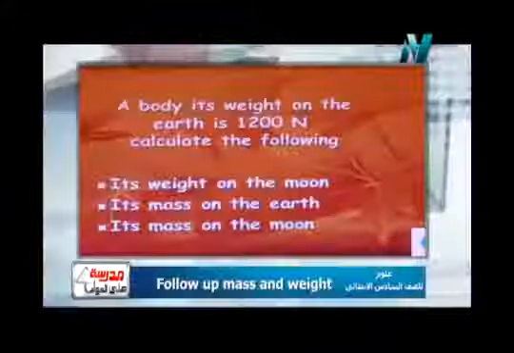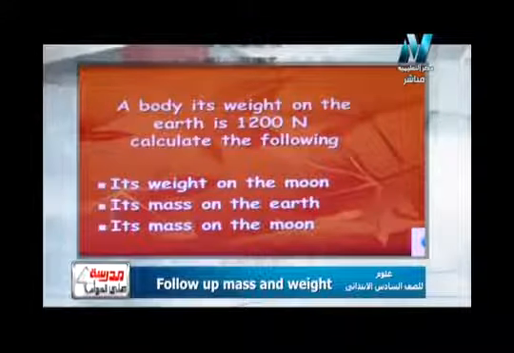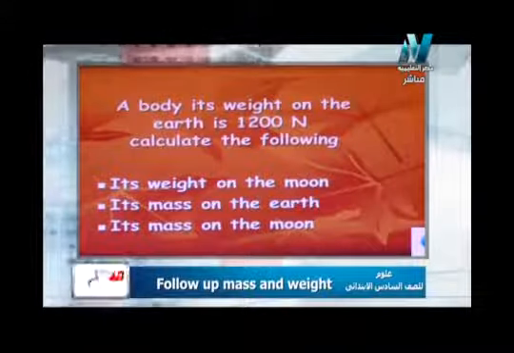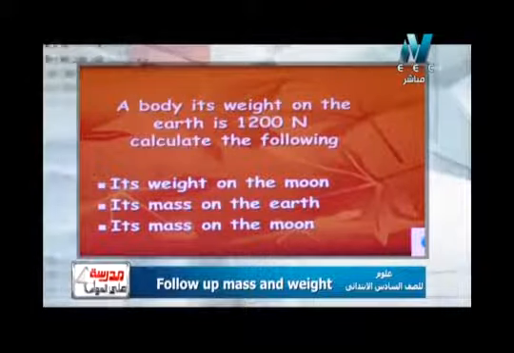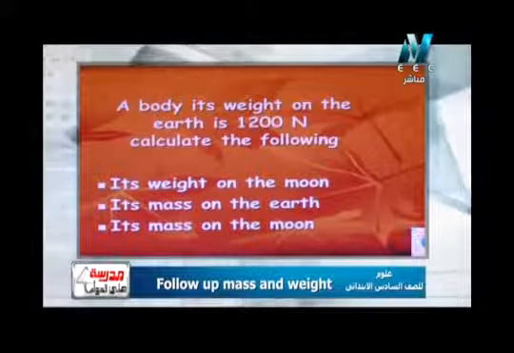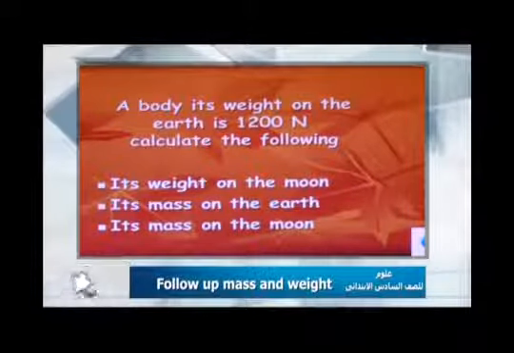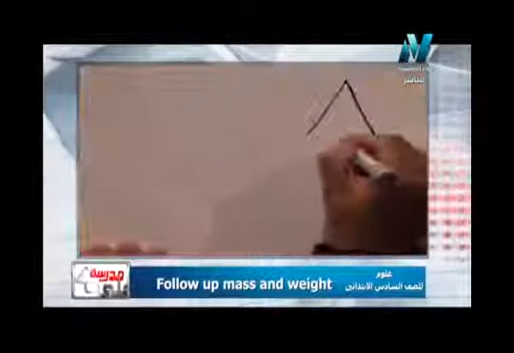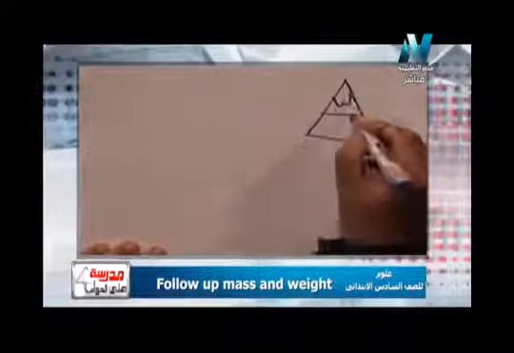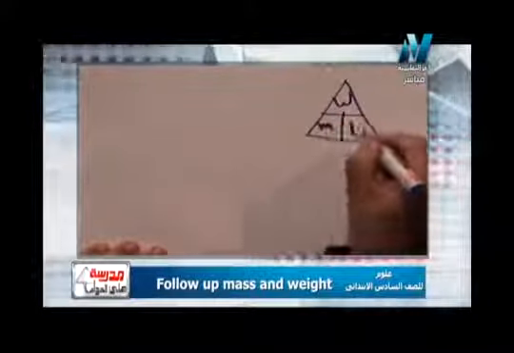Look here. A body, its weight on the earth equal 1200 Newton. Calculate the following. Before anything, I must write what? As we learned, before anything I will write the two rules, let's write them together. First rule, weight, mass by 10.